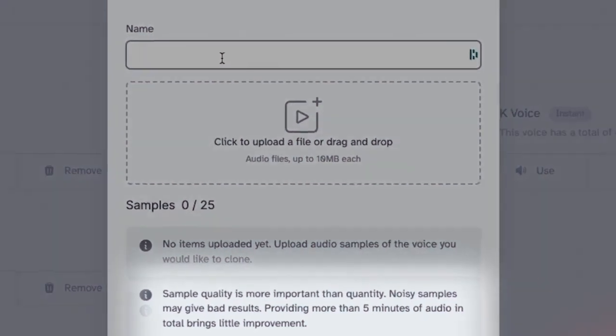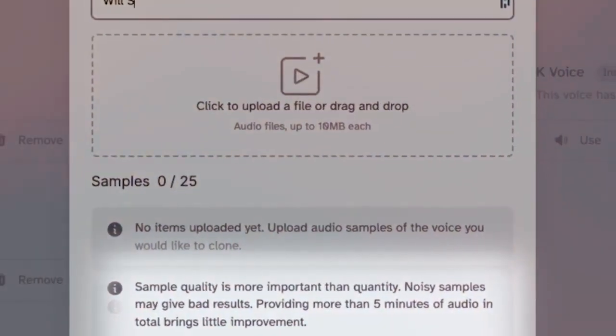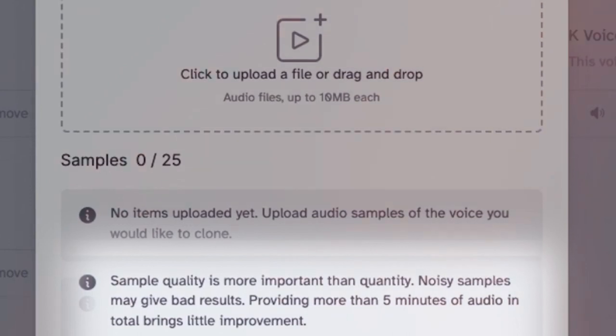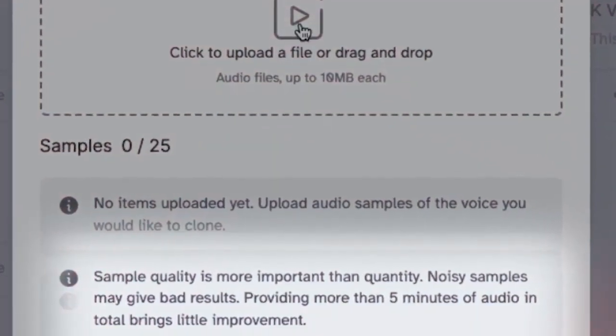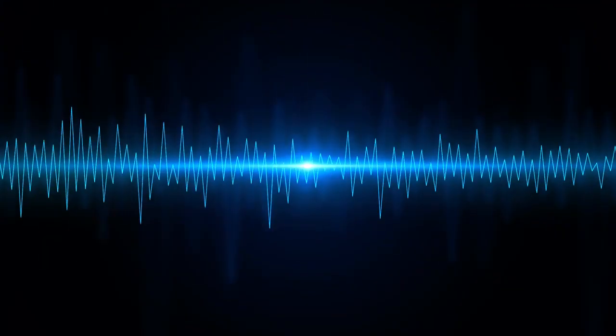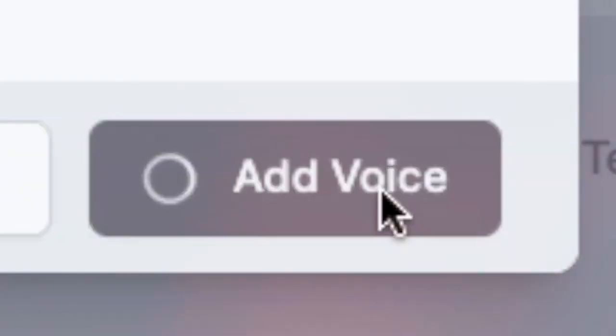Sample quality is more important than quantity. Noisy samples may give bad results. Providing more than 5 minutes of audio in total brings little improvement. So try to make sure that your audio sample is at least 5 minutes long when you feed it into this thing.